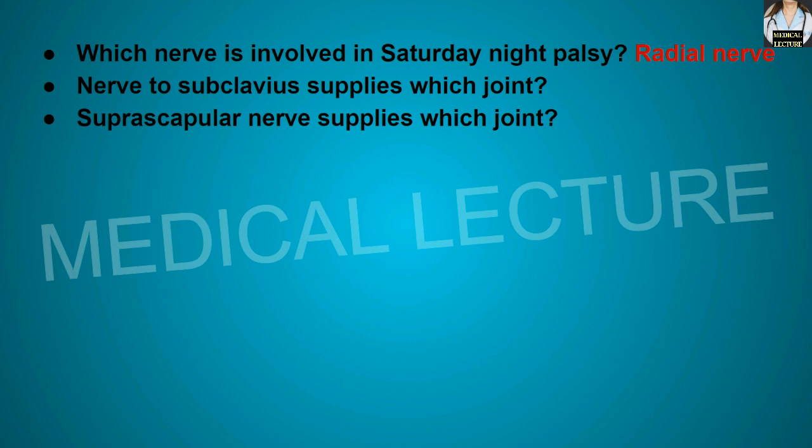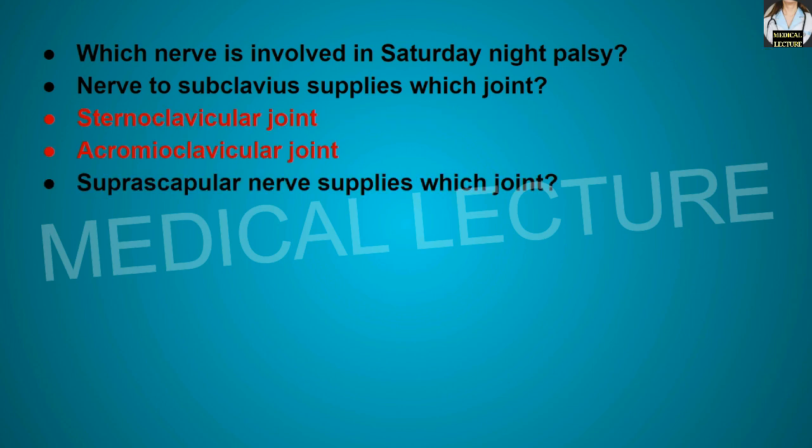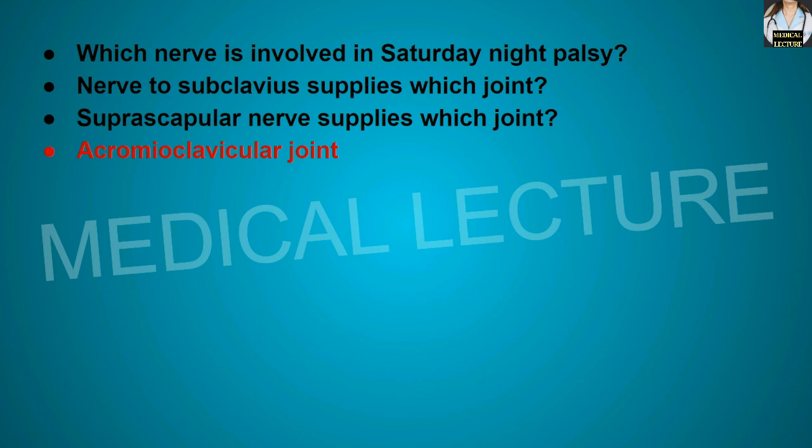Nerve to subclavius supplies which joint? It supplies the sternoclavicular joint and the acromioclavicular joint. Suprascapular nerve supplies which joint? It supplies the acromioclavicular joint. So up till here for today.